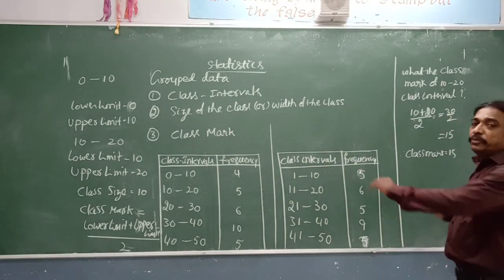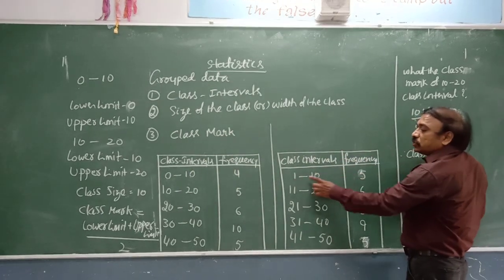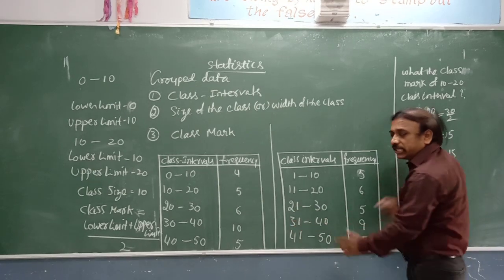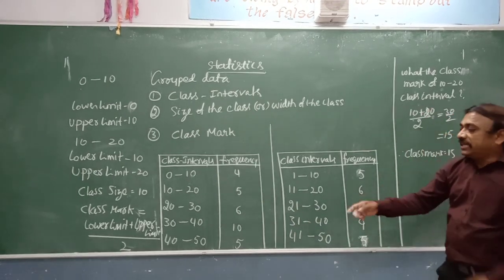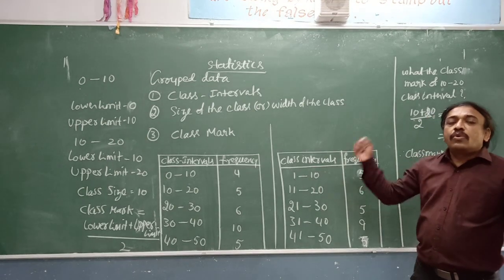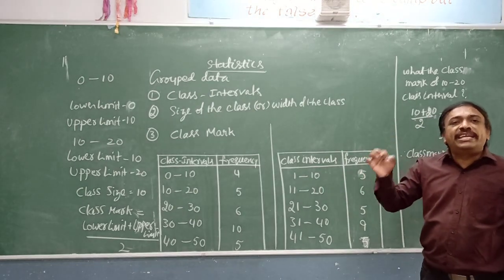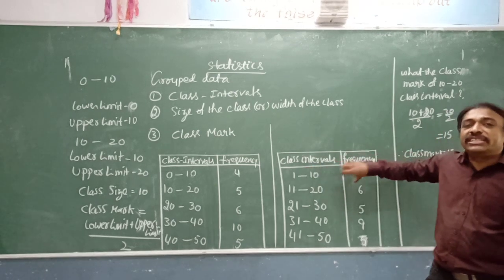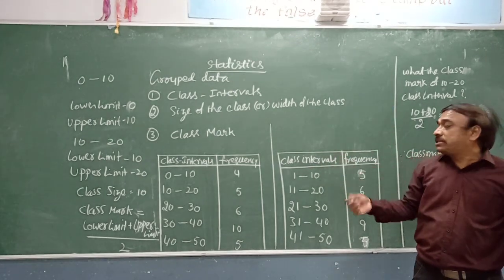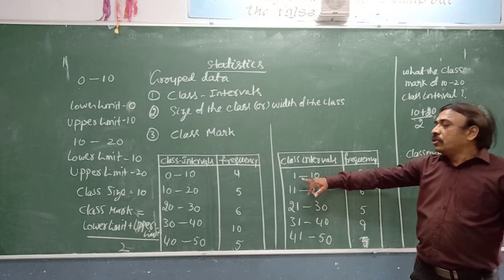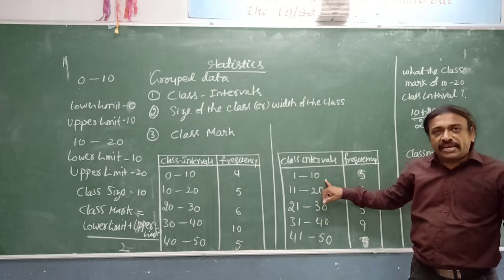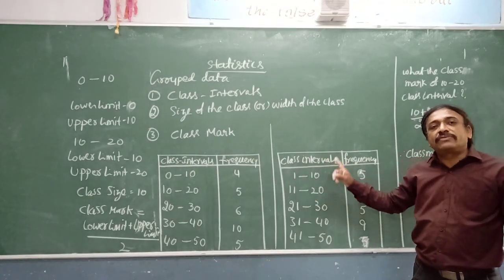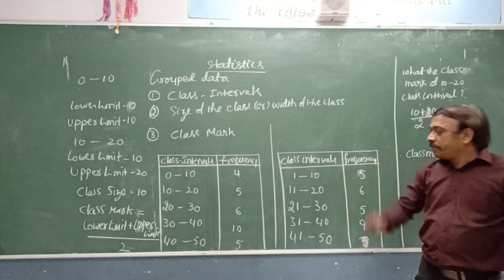Whereas in the other group, the class intervals are 1 to 10, 11 to 20, 21 to 30, 31 to 40, 41 to 50. In 1 to 10, both 1 and 10 will be included in the same class interval. When you are counting frequencies, suppose you take marks, who secured marks from 1 to 10, 1 will be included as well as 10.